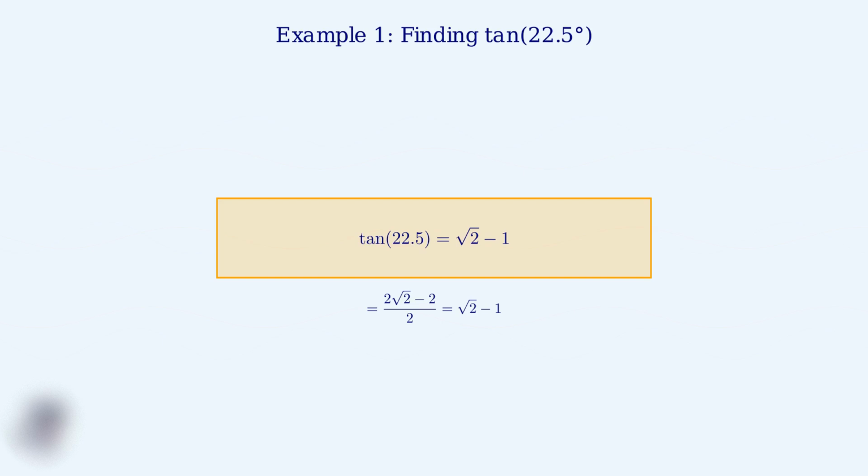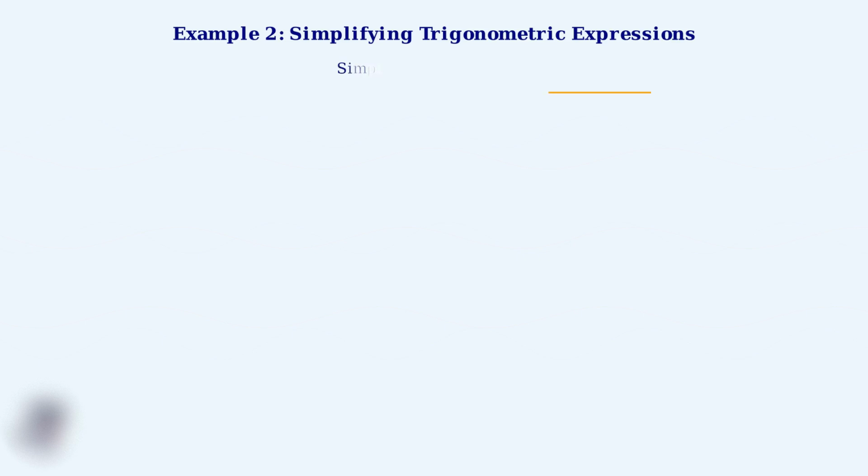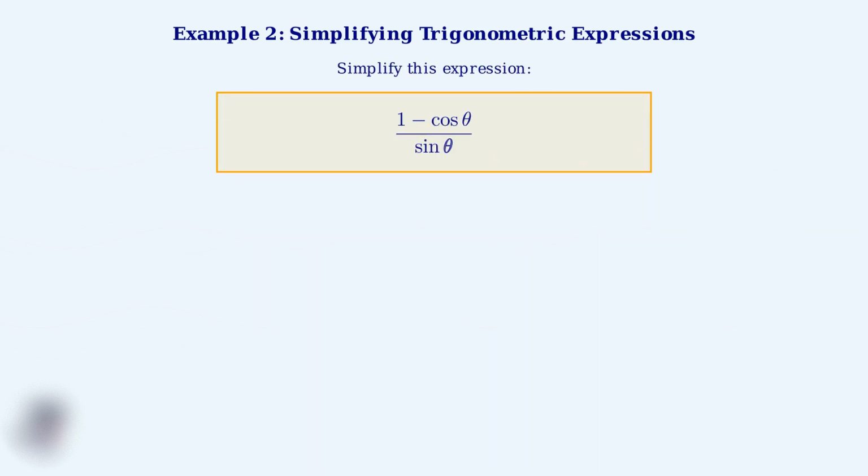This demonstrates the power of half-angle formulas in finding exact trigonometric values. Now we'll explore how tangent half-angle formulas can be used to simplify complex trigonometric expressions. This is one of their most practical applications. Here we have the expression 1 minus cosine theta divided by sine theta. At first glance, this might look complicated, but we can use our tangent half-angle formulas to simplify it dramatically.